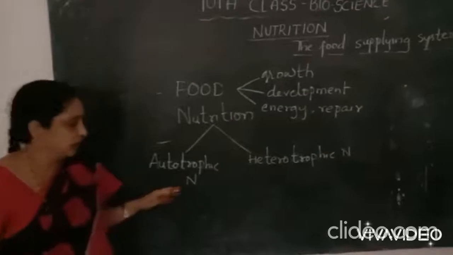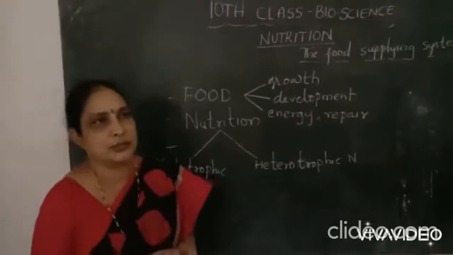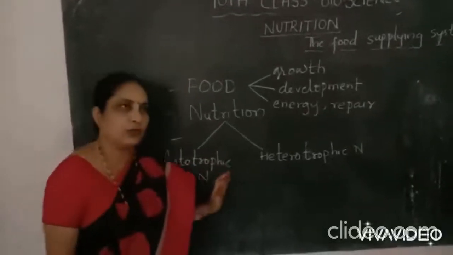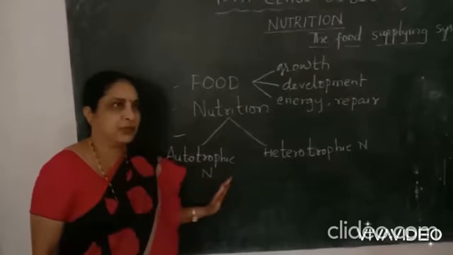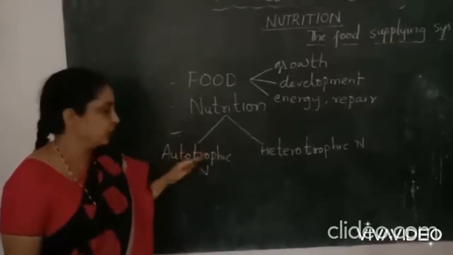What is autotrophic nutrition? Autotrophic nutrition means organisms which prepare food on their own. They are called autotrophs, and this type of nutrition is called autotrophic nutrition.